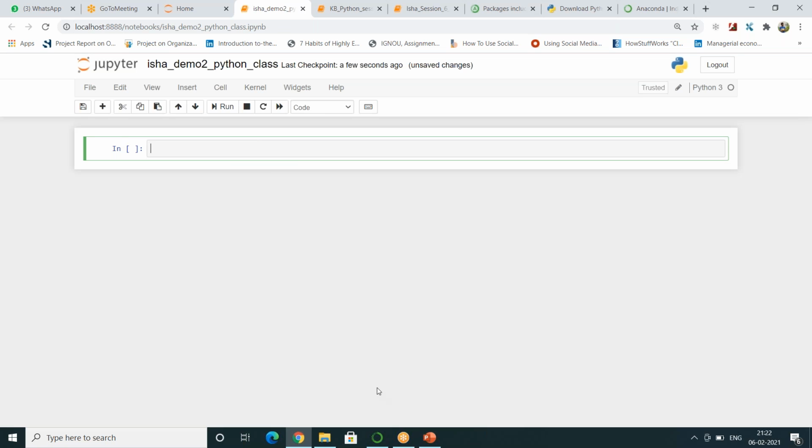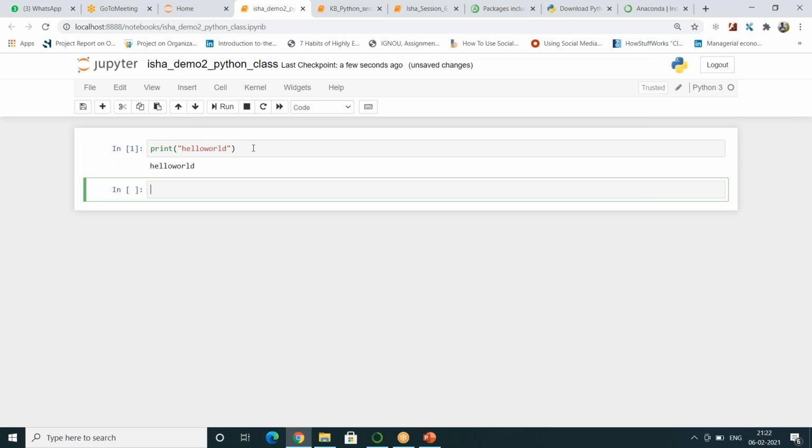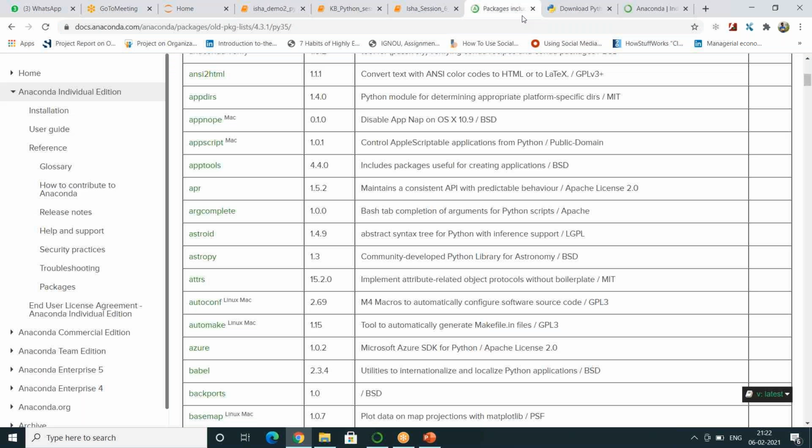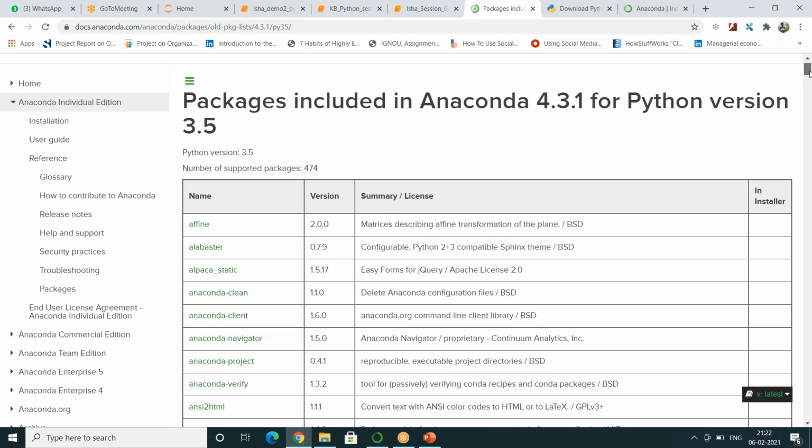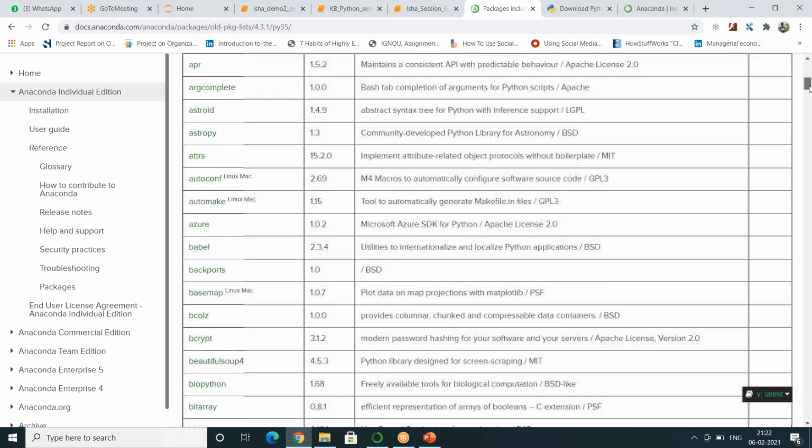So whatever we did on command prompt, we can do that here as well. But this is more interactive and more helpful. I'll show you why. So print the same thing. You see how simple it is and how convenient it is. And the good part is, when you install Python through Anaconda, you will get all these modules already pre-installed with Python.